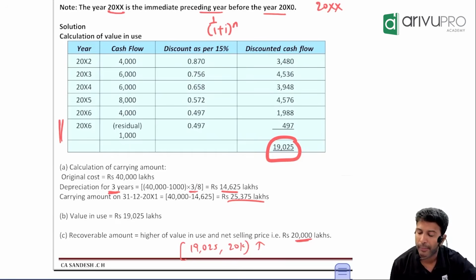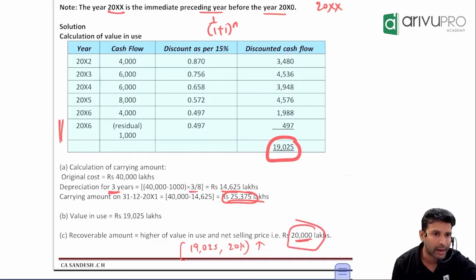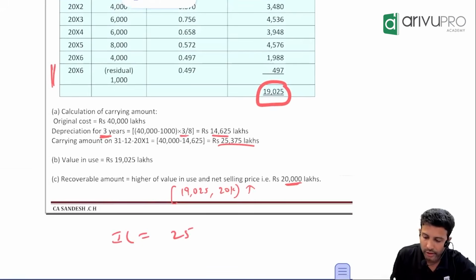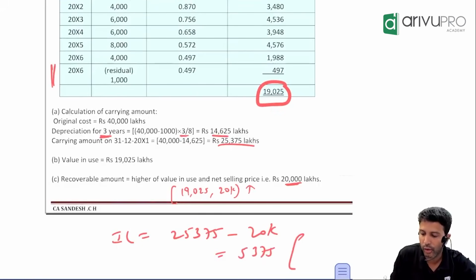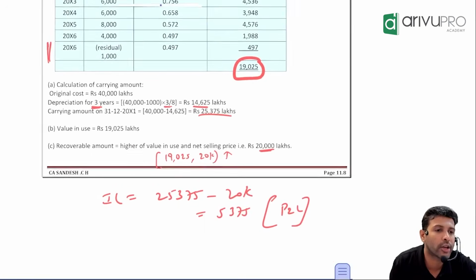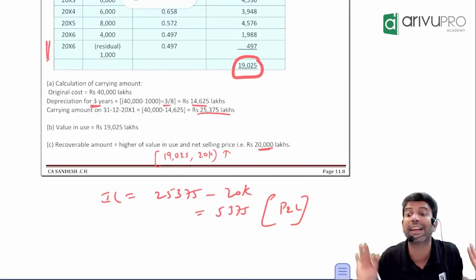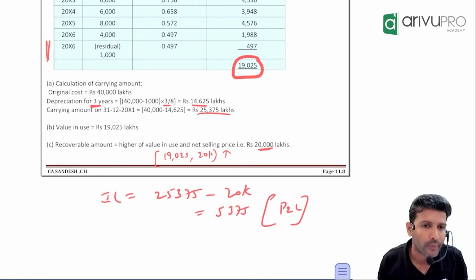Now, is there any impairment loss? Carrying amount is this. Recoverable amount is that. Is the carrying amount greater than the recoverable amount? Yes. By how much? So, what is the impairment loss? 5,375. If they don't give any information, you will transfer the impairment loss to P&L. If there is a revaluation reserve, they will give it. If they don't tell, you can straight away transfer it to P&L, or you don't have to write any comments. Leave it at that.